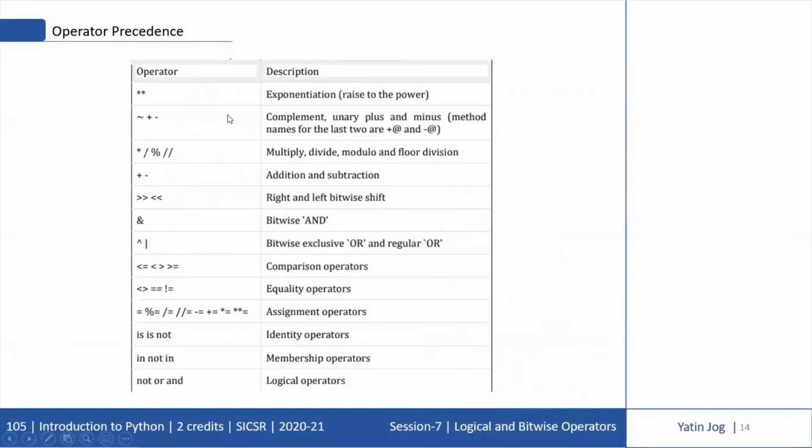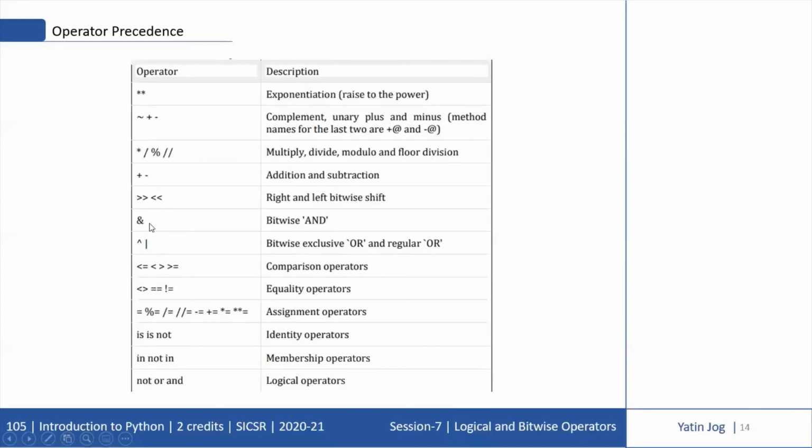Now this is the operator precedence. Why am I displaying this chart again? Because we have discussed the operator precedence in the past also, but now with the addition of multiple new operators, this is the final operator precedence chart. So the highest precedence is for the exponential operator, that is the power operator. Then the next precedence is for not, plus and minus, which are unary operators. Then we have multiplication, division, remainder, and integer division, which we can call floor division. Then we have normal addition and subtraction, which are binary operators. Then we have right shift and left shift operators.